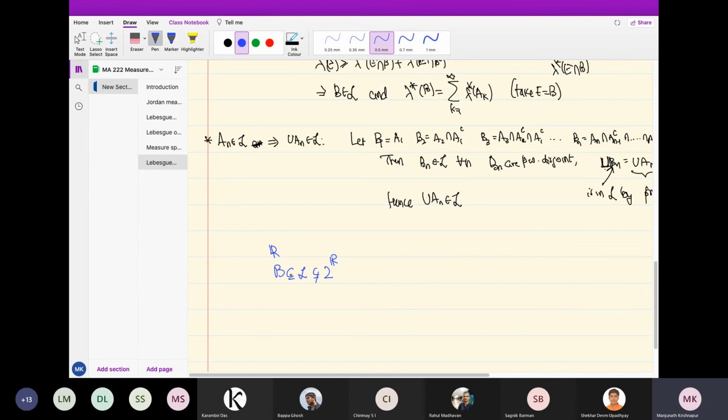Now, the fact that the Lebesgue sigma algebra is not everything also is not obvious. That means there is some set which is not a Lebesgue measurable set. One has to show that. Similarly, to show that there is some Lebesgue measurable set which is not a Borel set also needs an argument. We will address them later.